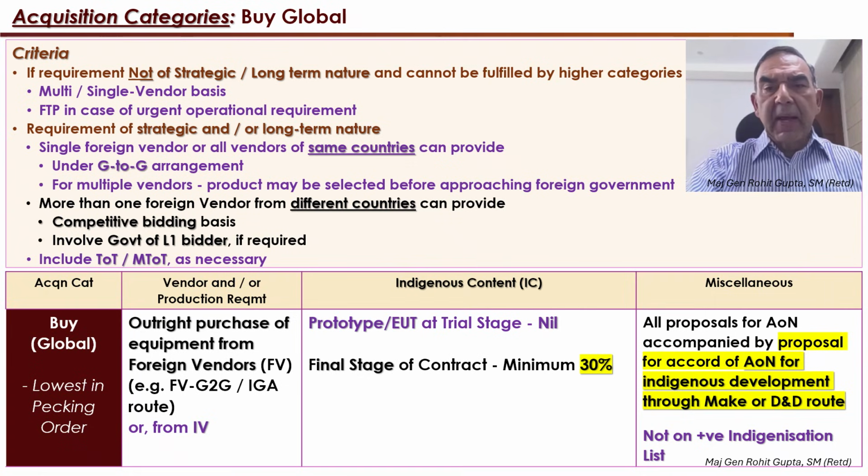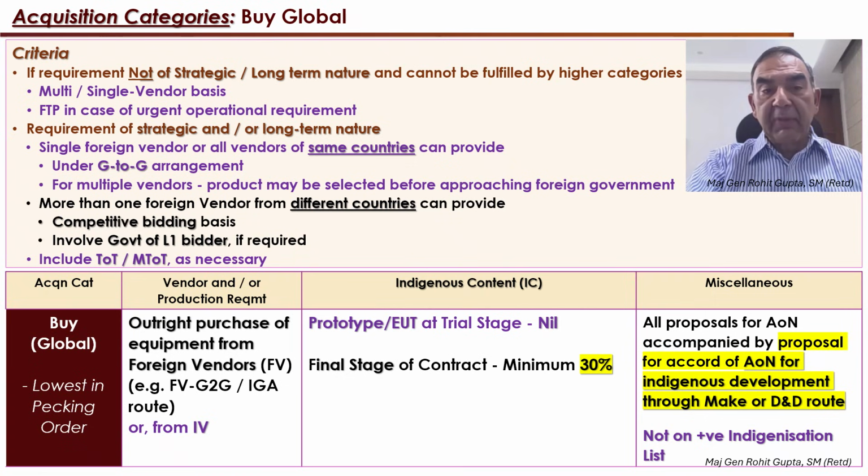The next one in the buy category is the buy global. I'm not going as per the pecking order. But the buy global, the criteria for vendors for going in for this kind of category is either the equipment is not of strategic or long-term nature, or the equipment is of strategic or long-term nature.